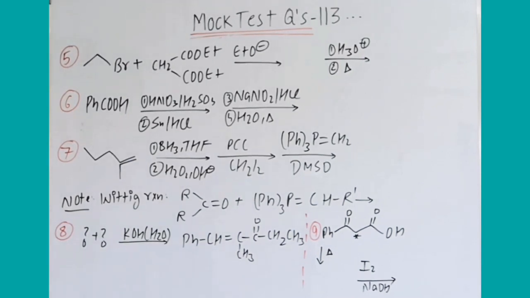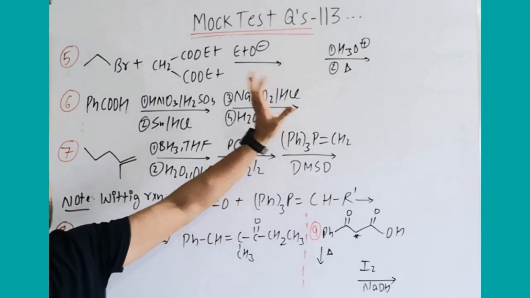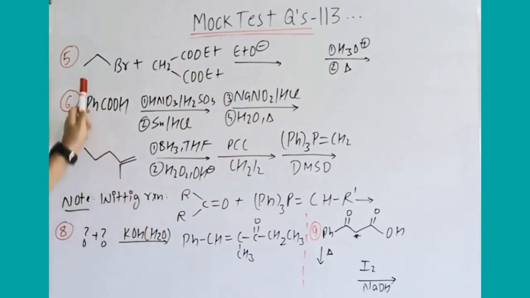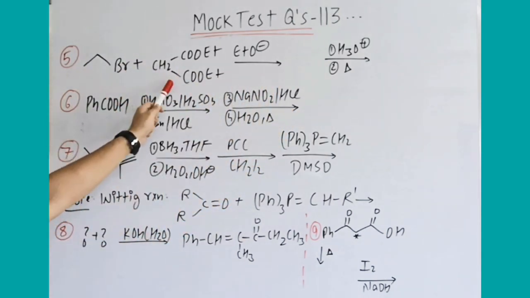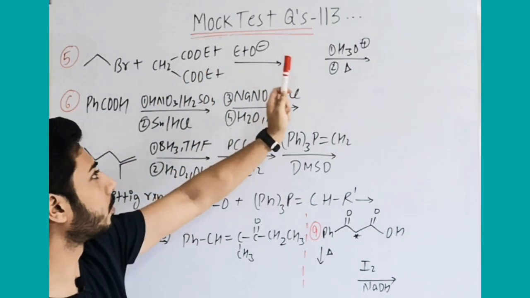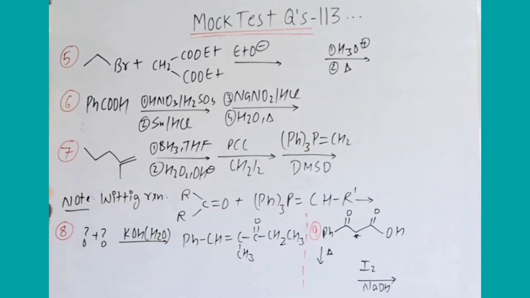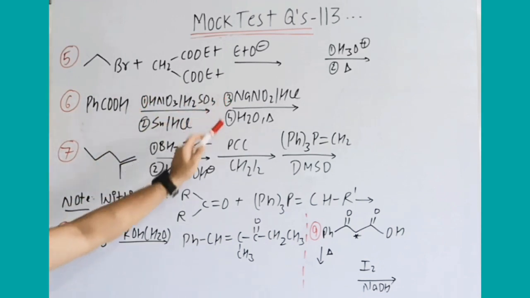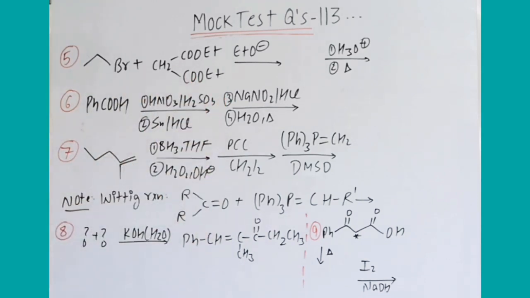Now the next question is the fifth. I have not written the statement exactly, I have simply converted it into the reaction. The reaction given is: alkyl halide with diethyl malonate in presence of the strong base ethoxide forms a product, then hydrolysis and then heating. The second example is benzoic acid, with first, second, third and fourth steps. Try to write the answer. I am explaining the first one.